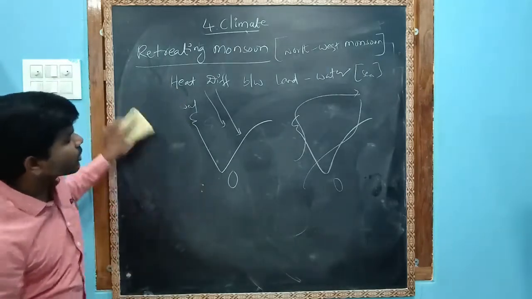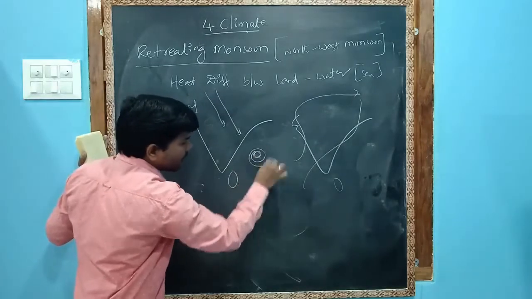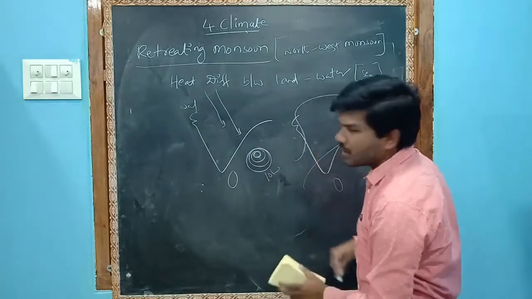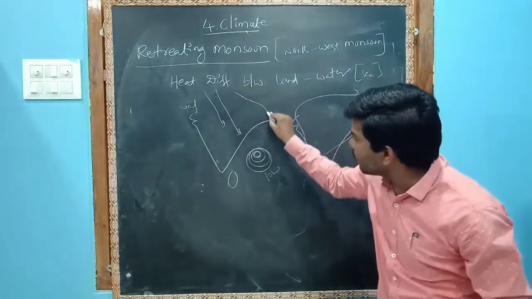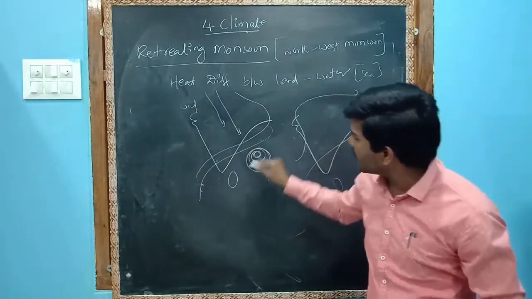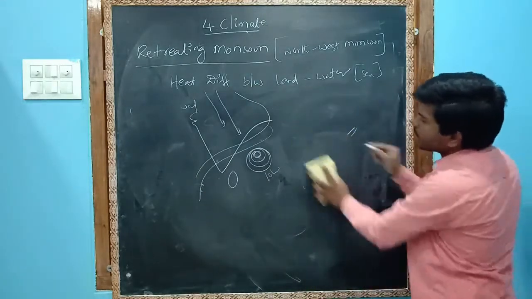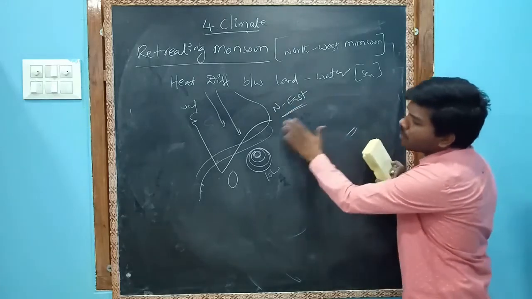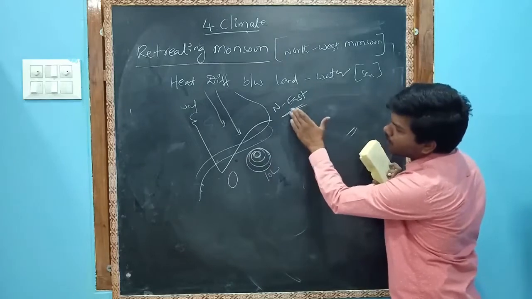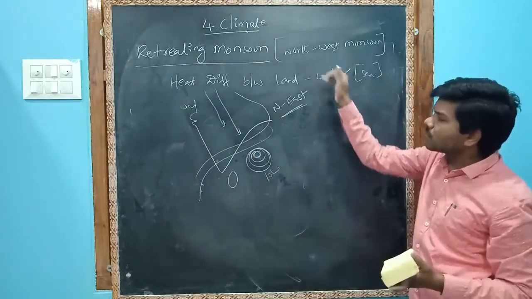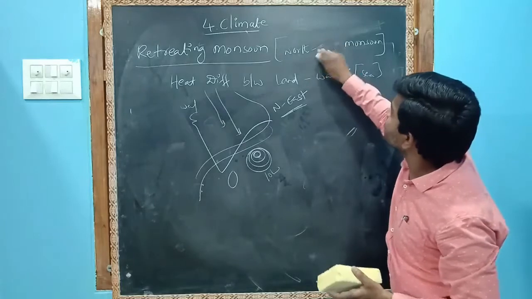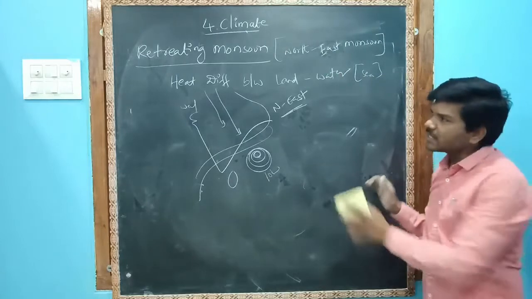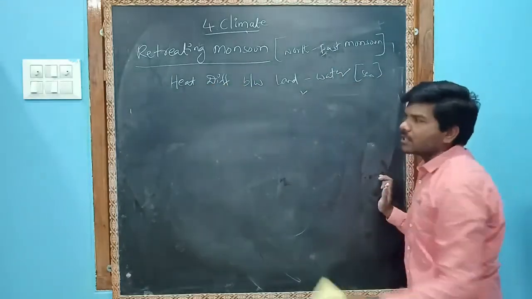Whenever it moves from north to south, the winds accumulate in this region, and some of them blow from this area, the northeast side. I repeat, the winds blow from the northeast side, so this is also called the northeast monsoon. So how will it be in the northeast monsoon?